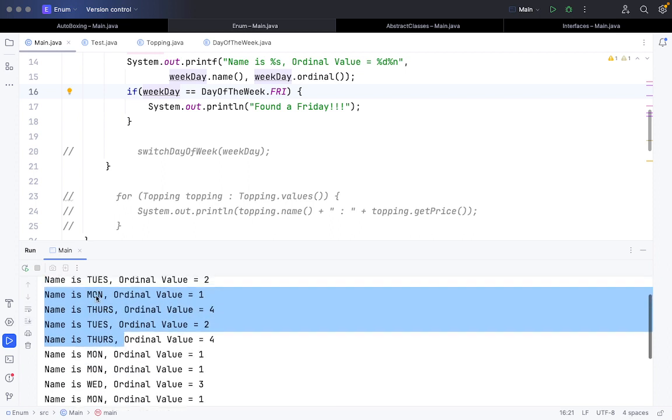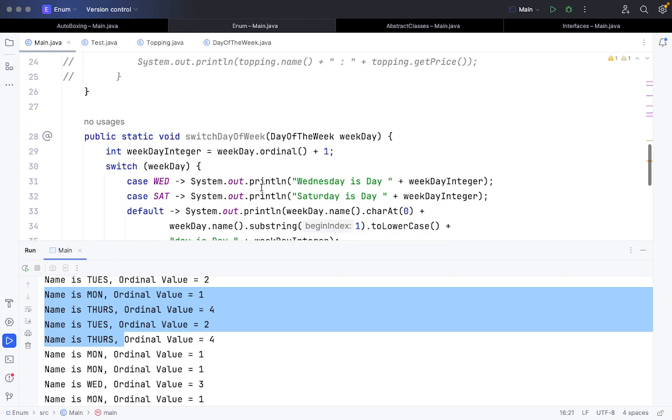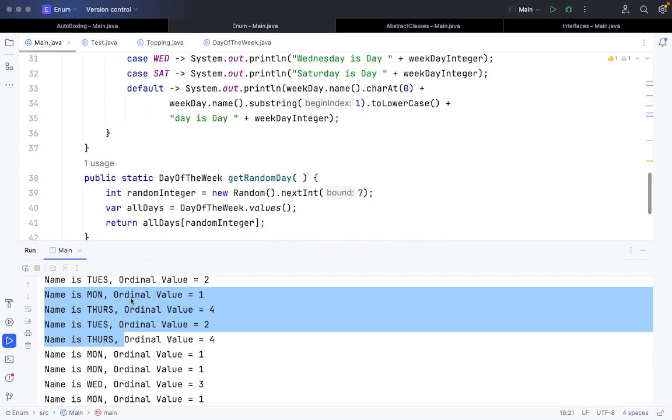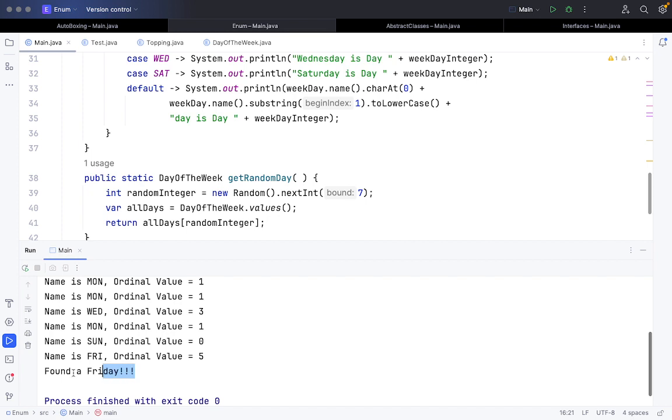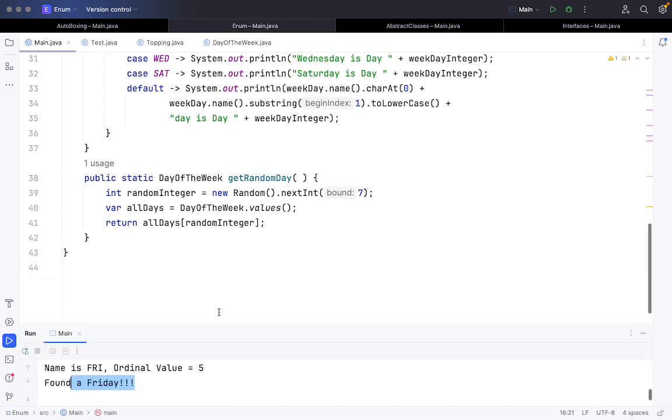It is actually taking a random value using the random function, and then printing out its value and the ordinal value. And whenever Friday comes, it just says it found a Friday. Okay, all this is fine.